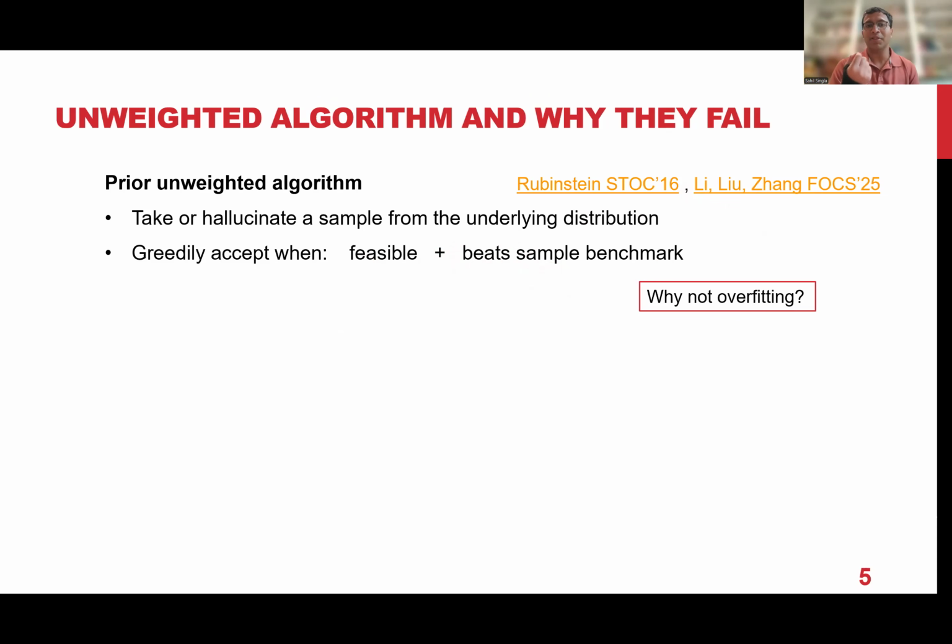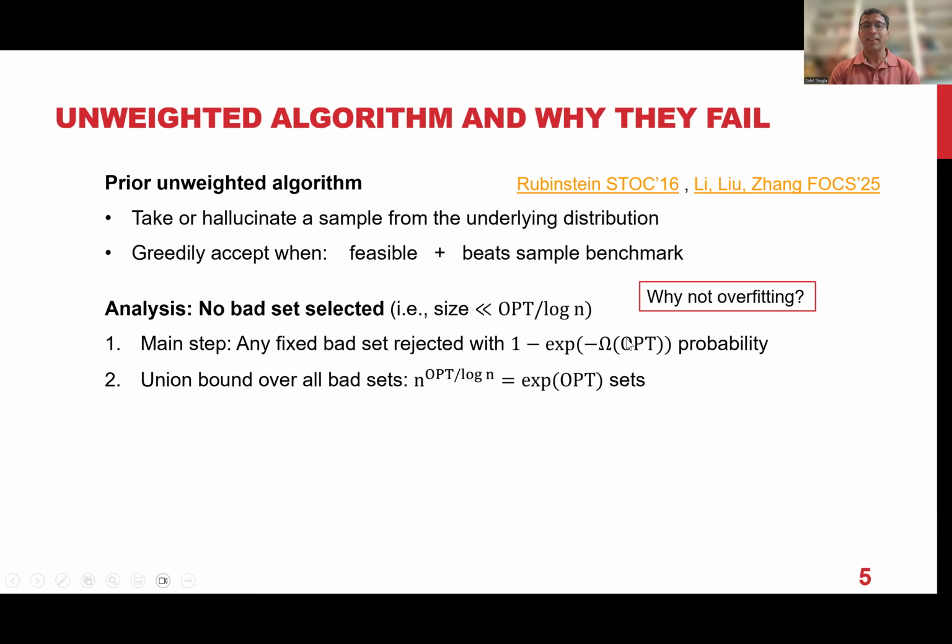The algorithm is not that difficult because it's somewhat natural, a kind of greedy algorithm. What's not obvious a priori is why this algorithm would work. Why is it not overfitting? Initially the sample is an unbiased sample from the underlying distribution, but gradually, as your algorithm selects more and more elements, it might be overfitting to the sample. So it's not clear.